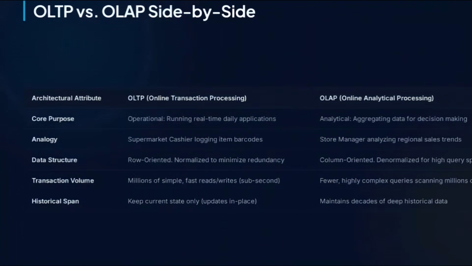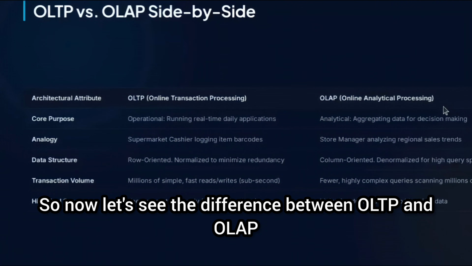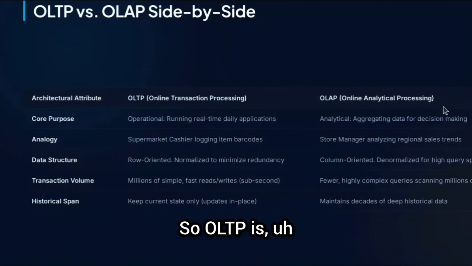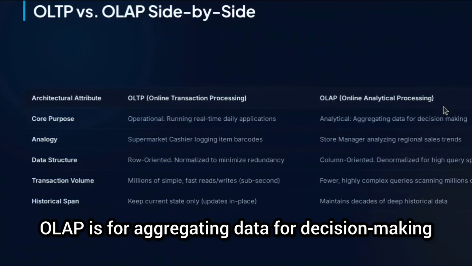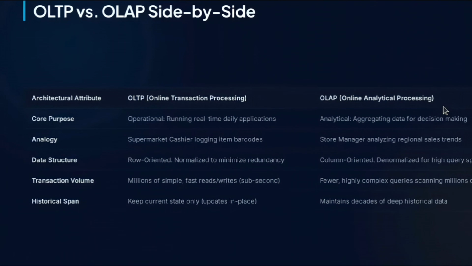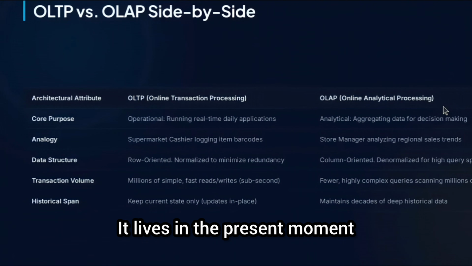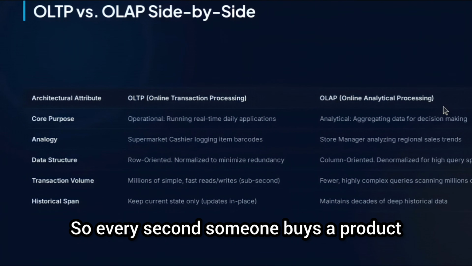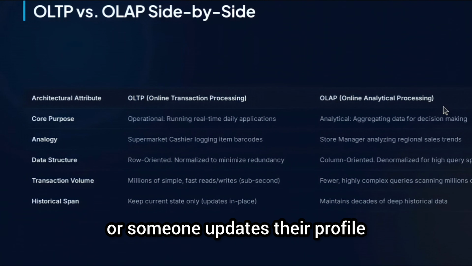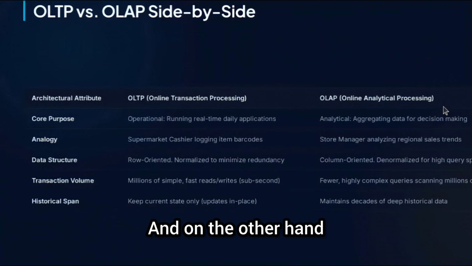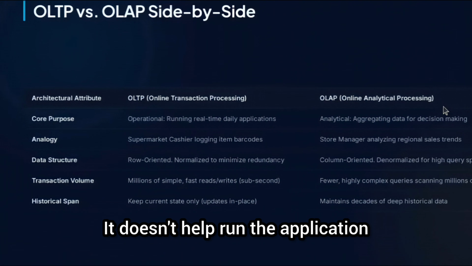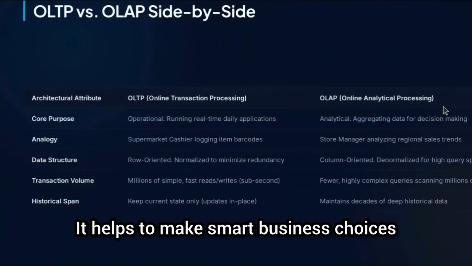Okay. Now let's see the difference between OLTP and OLAP. OLTP is for running daily applications like the supermarket cashier scanning barcodes and all. On the other hand, OLAP is for aggregating data for decision making. So we can say OLTP is a doer. It lives in the present moment. Every second someone buys a product or drops a comment or updates their profile, OLTP handles it right now so that the business keeps moving. And on the other hand, OLAP is a thinker. It looks at the past data. It doesn't help run the application. It helps to make smart business choices.